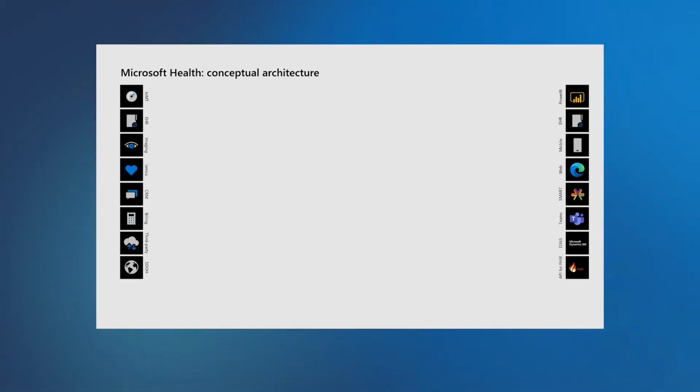On the right-hand side, we see the possible clients that may want to present the data. Power BI, our reporting tool, or maybe you want to write data back to an EHR. You have mobile devices, web, or SMART on FHIR apps, or maybe you're using Microsoft Teams or Microsoft Dynamics. Or better yet, what happens if you have a risk score and want to put the data back into FHIR?